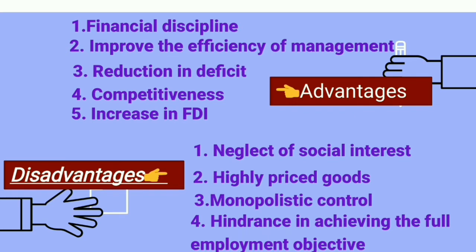Due to privatization, we were not able to bring full employment in the nation because of the interest in earning profit only. They were not focusing on providing social benefit and bringing full employment. So these were the advantages and disadvantages of the private sector.